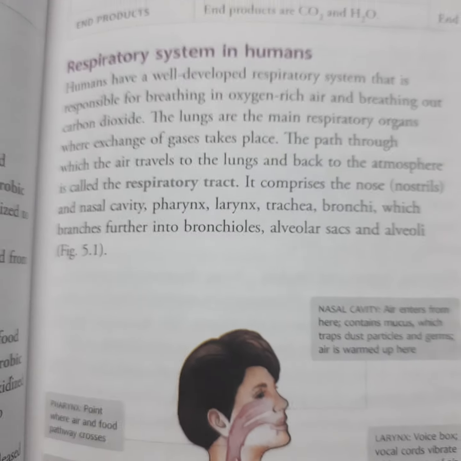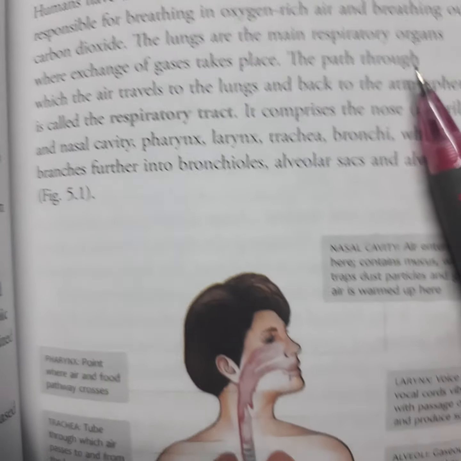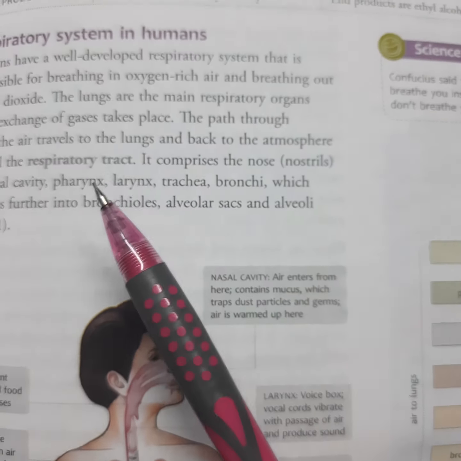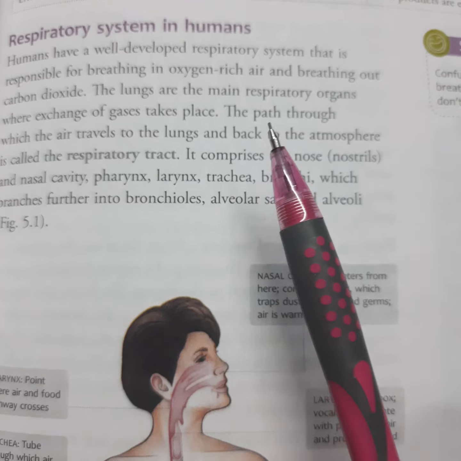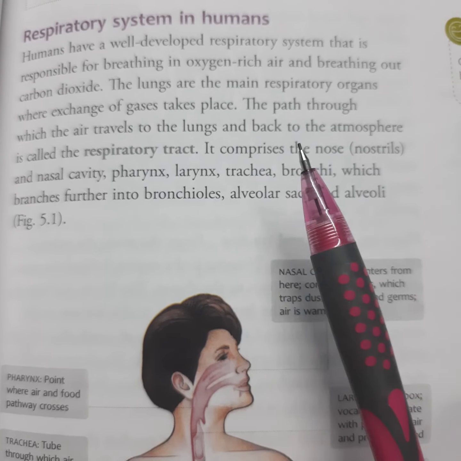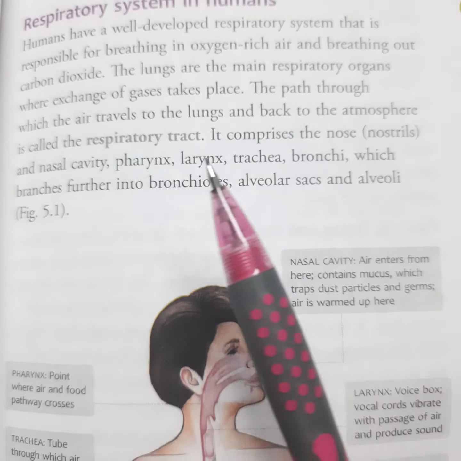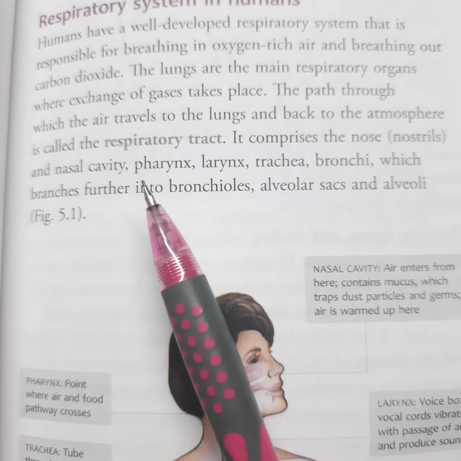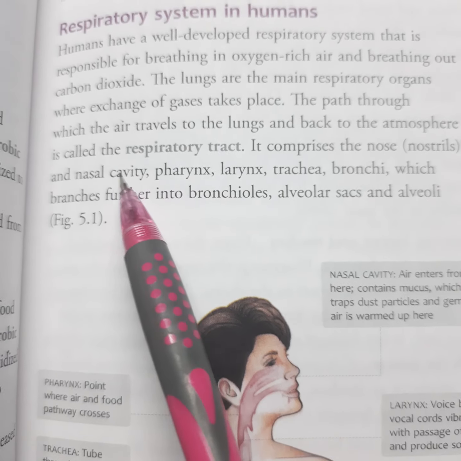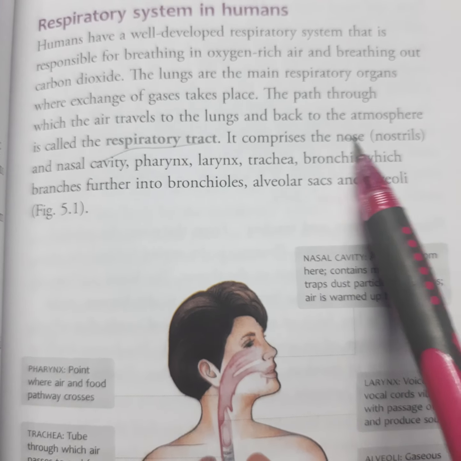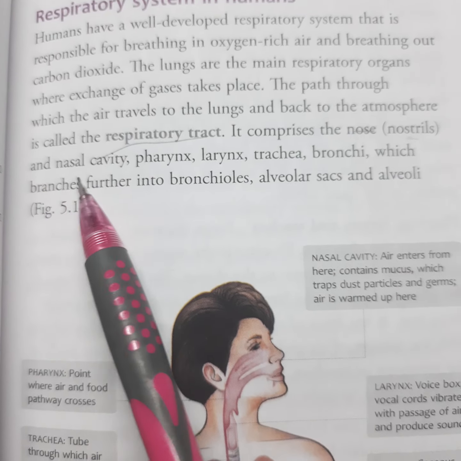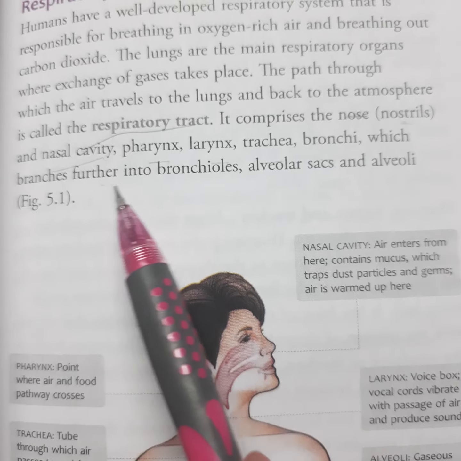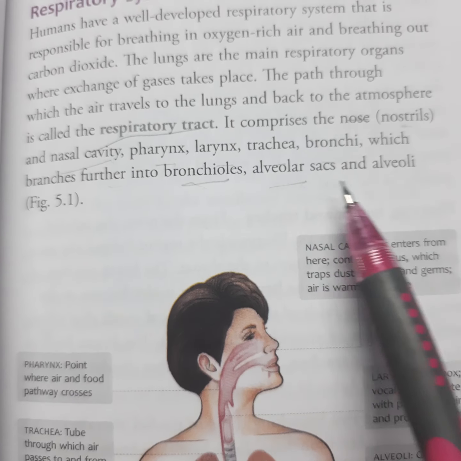Then see, the respiratory system in humans. Humans have a well developed respiratory system that is responsible for breathing in oxygen rich air and breathing out carbon dioxide. The lungs are the main respiratory organs where exchange of gases takes place. The path through which the air travels to the lungs and back to the atmosphere is called the respiratory tract. This respiratory tract includes the nose, two nostrils, nasal cavity, pharynx, larynx, trachea, bronchi, which further divide into bronchioles, then alveolar sacs and alveoli.